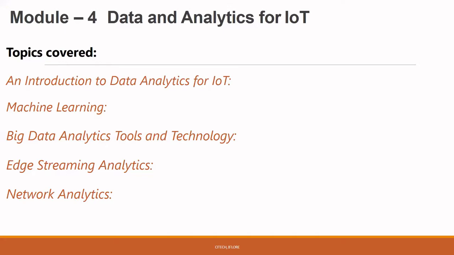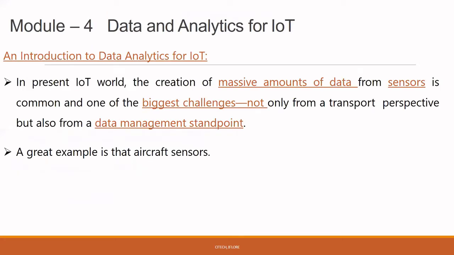So next is network analytics, the last topic with respect to data and analysis for IoT, wherein this topic we discuss how exactly a network is established and a few analytics using Flexible NetFlow in an IoT system for a better understanding of the function. And again, we'll discuss security with respect to the IoT network. So first we'll see the introduction to data analytics for IoT.